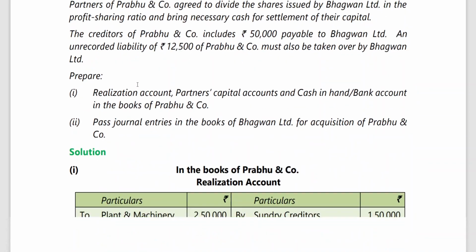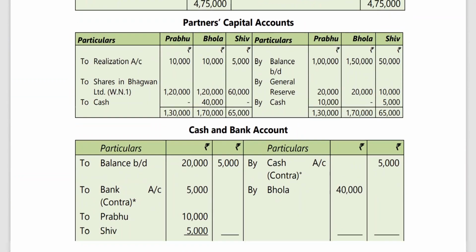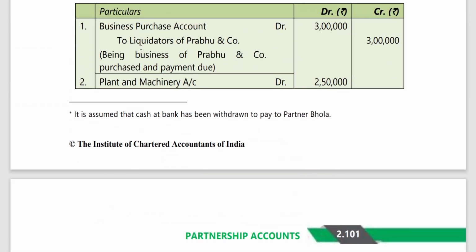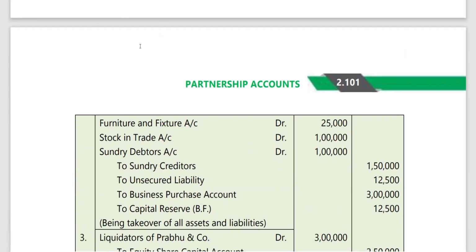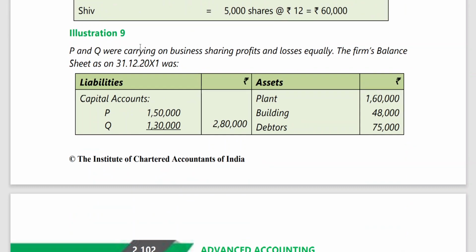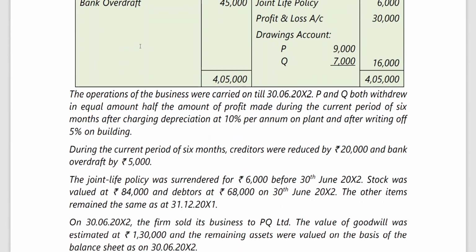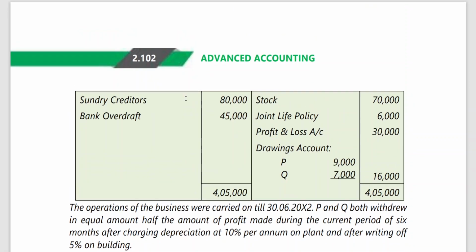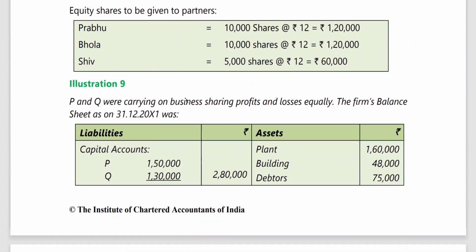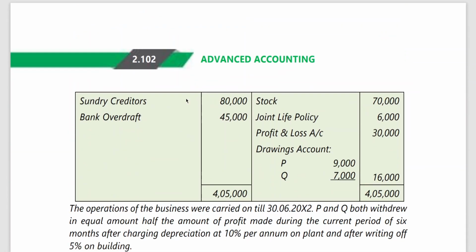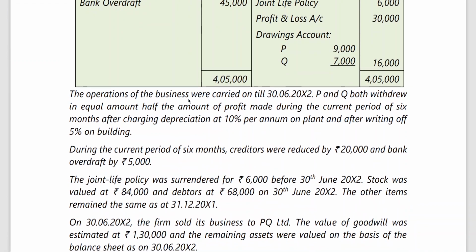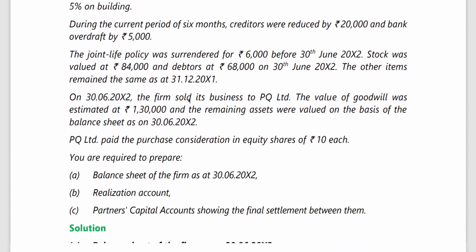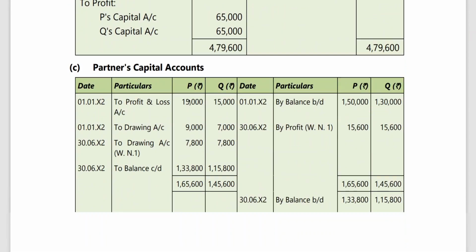These problems you can do, my dear friends. Relation, account, partners' capital, cash and bank. I think this I have done in the classroom. This problem I worked out. We have learned the entries also. This problem I have done in the classroom. This model I have done, and this model also we have done already. The previous problem I have already explained. Eighth one, ninth one we have done. Same problem, the previous one, they have carried on business up to 30th June. I think this problem came in the last term examination, November examination, if I am not wrong. So this model also you have written in the examination.